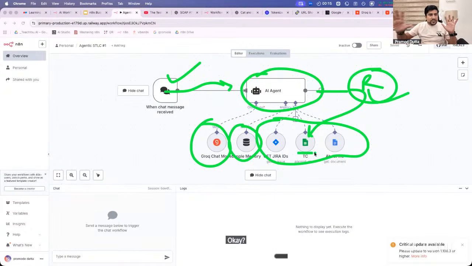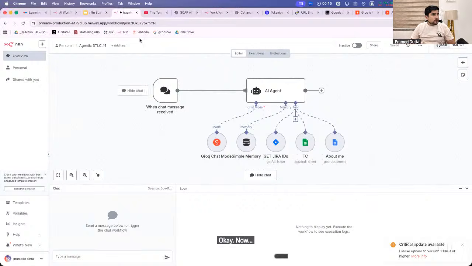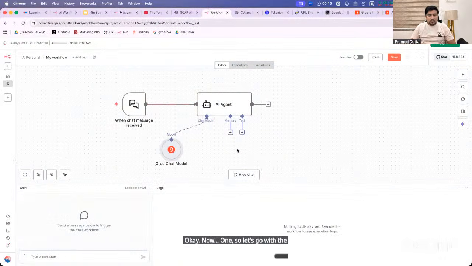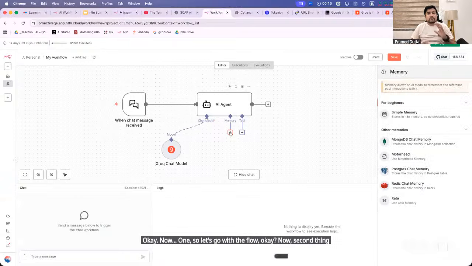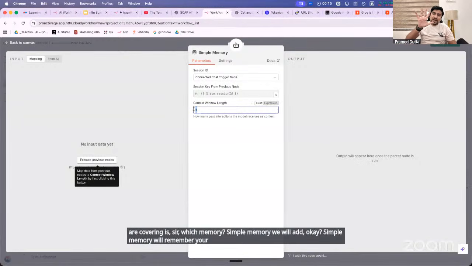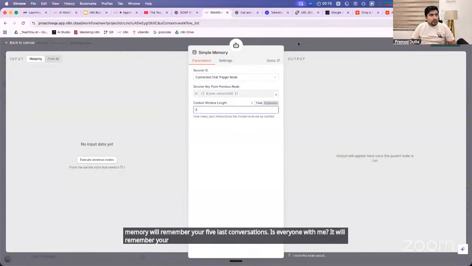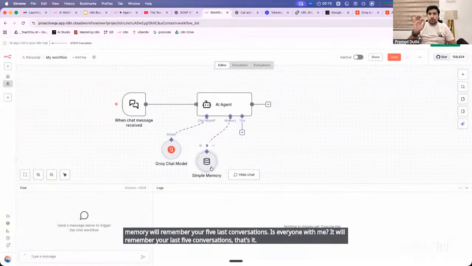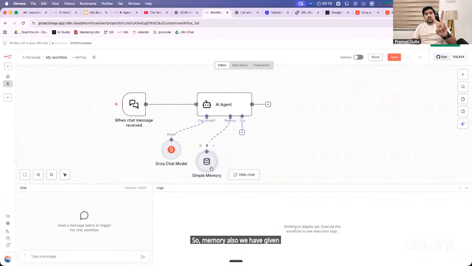Let's go. Shall we? Okay, so let's go with the flow. Now the second thing which we are covering is, sir, which memory? We will add simple memory. Okay. Simple memory will remember your last 5 conversations. Is everyone with me? It will remember your last 5 conversations. That's it. So memory also we have given. Give me 2 in the chat. Sir, step number 2 is clear. Sir, I'm clear with it too.